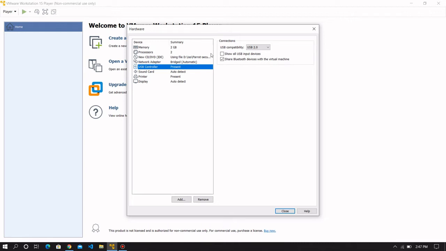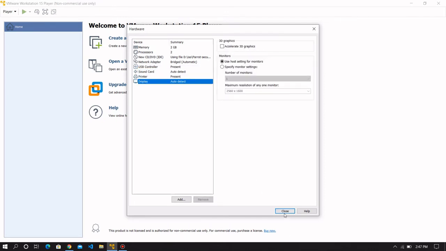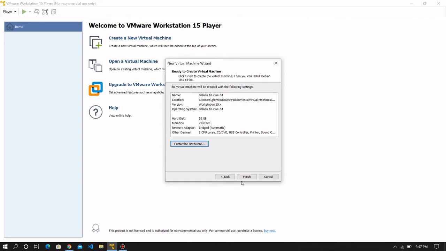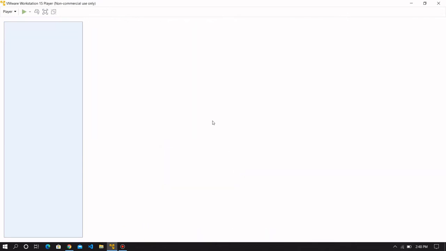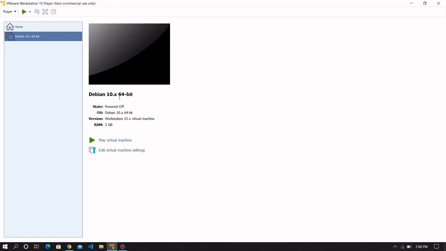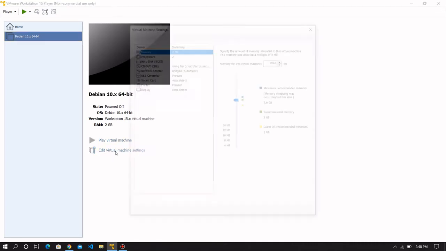Now USB controller. Click on show all USB input devices. Let the others be the same. Now click on finish. Your virtual machine is now ready, and you can edit your virtual machine settings anytime you want.